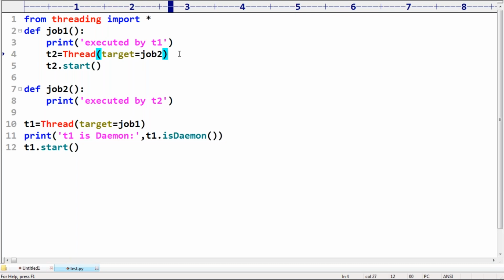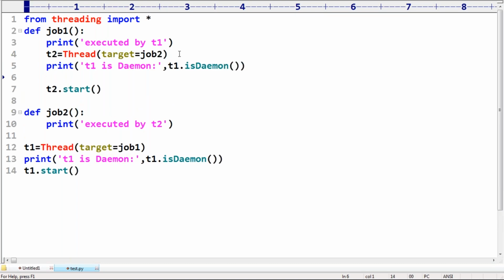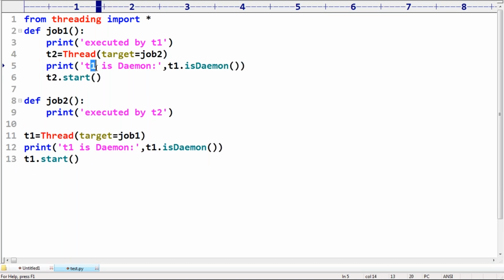Next, the same question here also: T2 dot isDaemon. Can you please tell, in this program, all three threads are non-Daemon, correct or not? Main thread is non-Daemon, T1 is non-Daemon, T2 is non-Daemon.